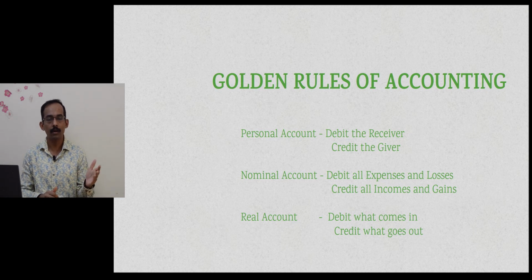So now we have seen all three types of accounts and the golden rules applicable to each type of account. Whenever a transaction occurs in a concern, we need to remember three things. One, understand what accounts are involved in the transaction. Second, identify the type of account. Third, apply the respective golden rule. Once these three steps are followed, your journal entry is ready. So let's take a couple of examples so that it becomes more clear.